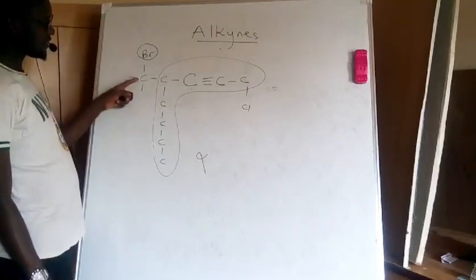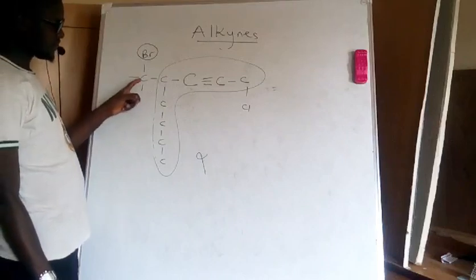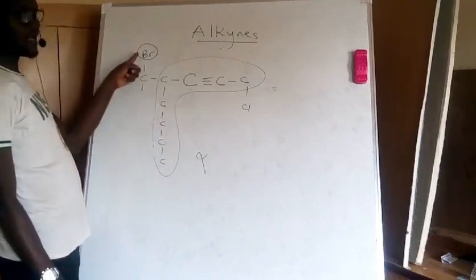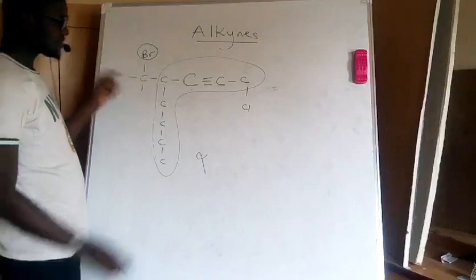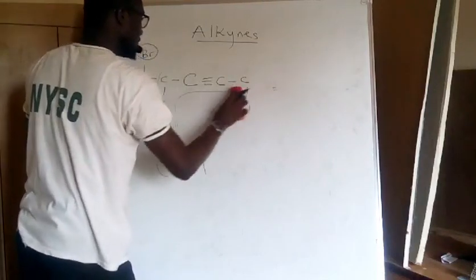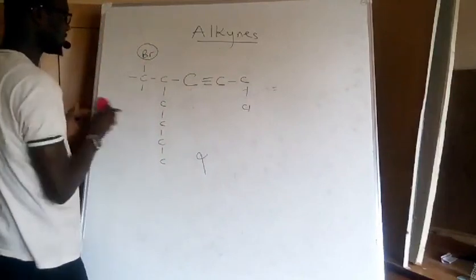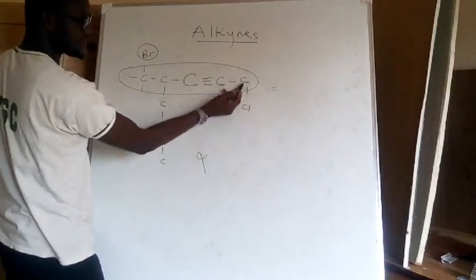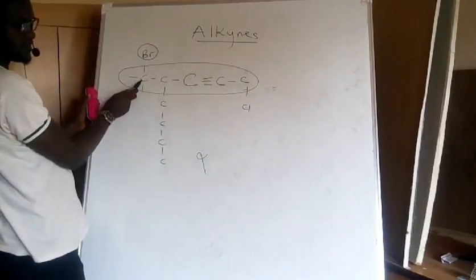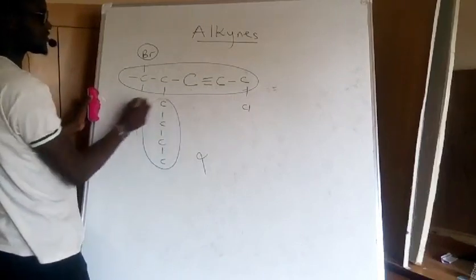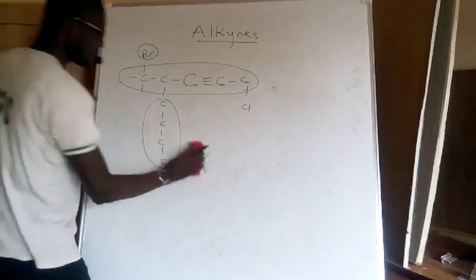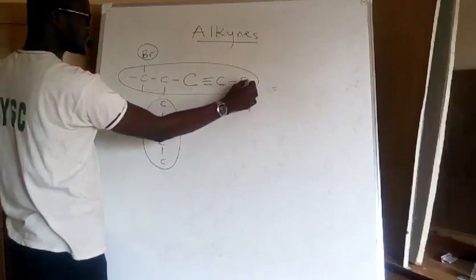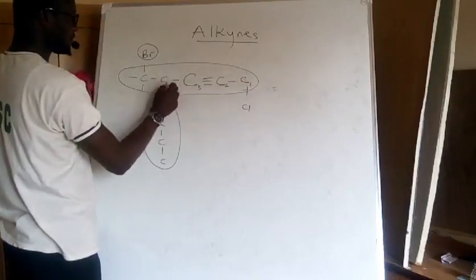Now because this substituent is attached to this carbon, it means I will not consider this longest chain as my main chain. Because my main chain must contain the carbon that has a substituent group. So it means this is not going to be my main compound. So my main compound will be this one. Because I have chlorine attached to one carbon in this line, I have bromine attached to this last carbon. So I will consider this one now as a substituent group, not the main compound. Okay. So this is my functional group and it is closer to this terminal carbon. So this is first, second, third, fourth, fifth.